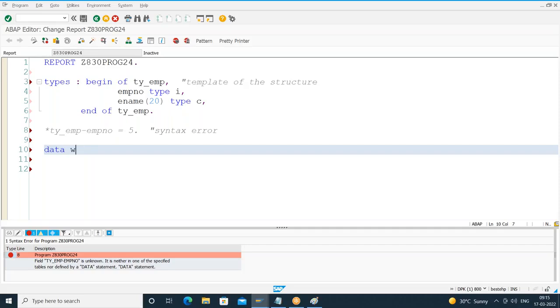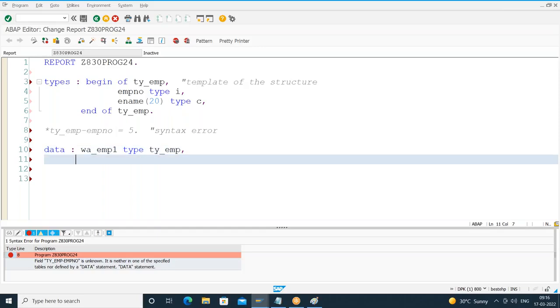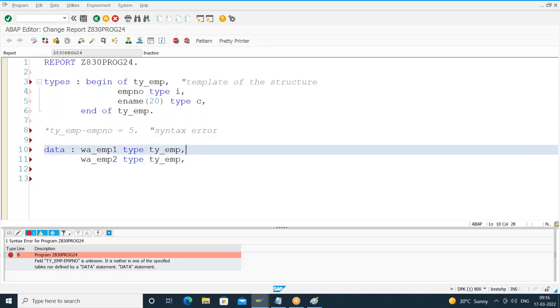Okay, DATA. I'll start with WA underscore EMP1, type TY underscore EMP. Now the memory is allocated. Like that, I can create any number of work areas. Based on the same template, I can create any number of work areas. A work area is nothing but a structure. So this I call a work area. We call it a line type, or I can call it a row type, or a simple structure. I can call it with any of this terminology. Okay, so save it, check for syntax.